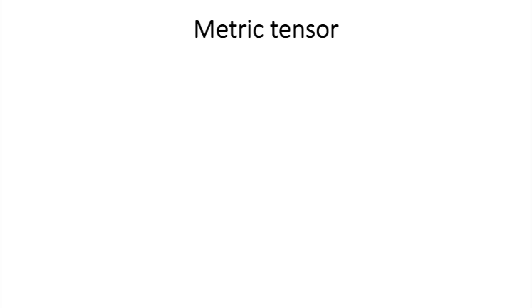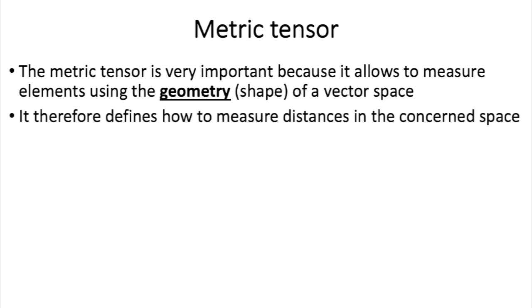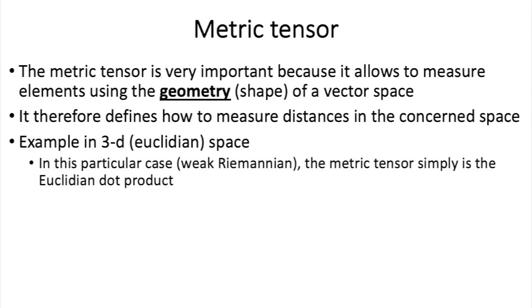Anyway, the metric tensor is, as we said before, a very important math object because it allows us to measure elements using the geometry of a vector space, and it therefore defines how to measure distances in the concerned space. Now, one example is 3D Euclidean space. In this particular case, which is also called Riemannian space, the metric tensor simply is the Euclidean dot product, which allows us to define distances, etc., in 3D space.